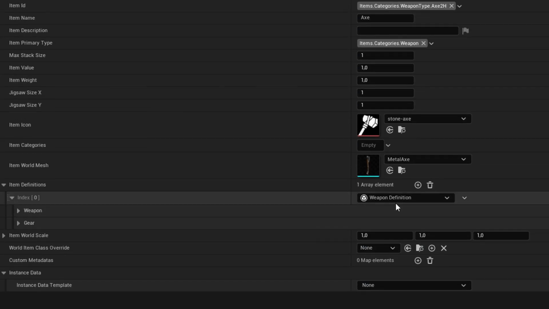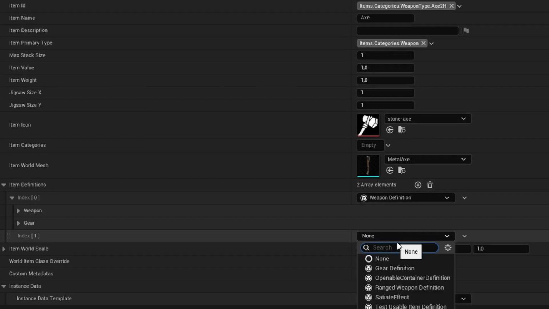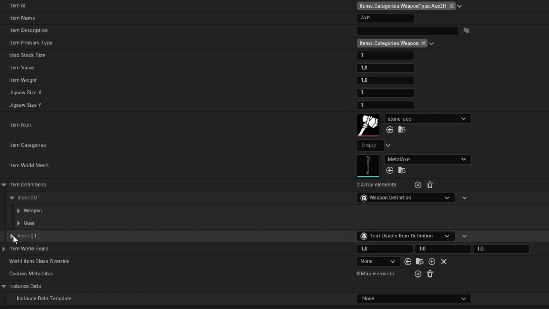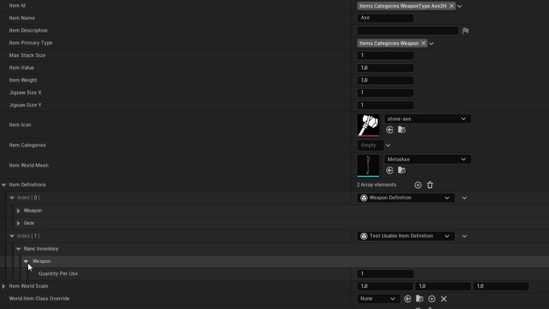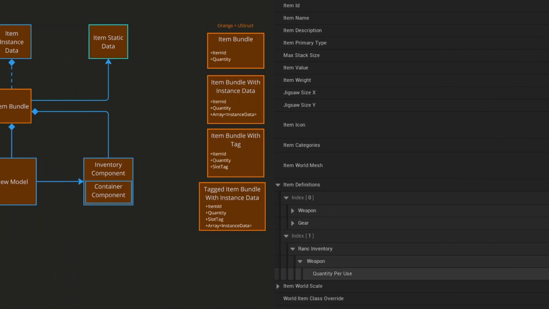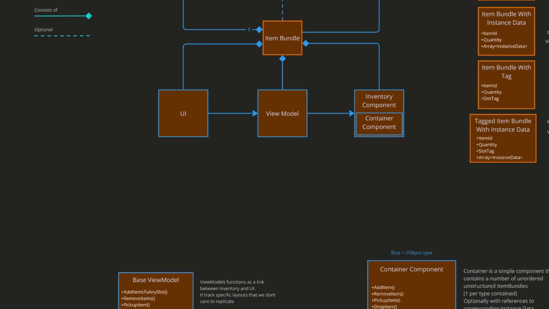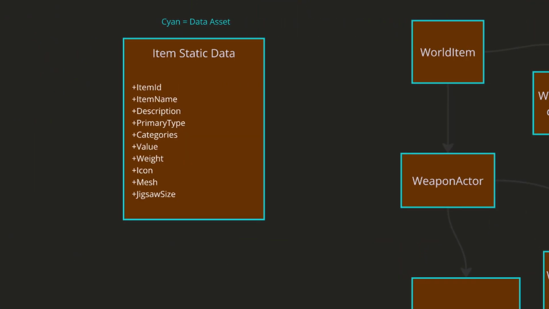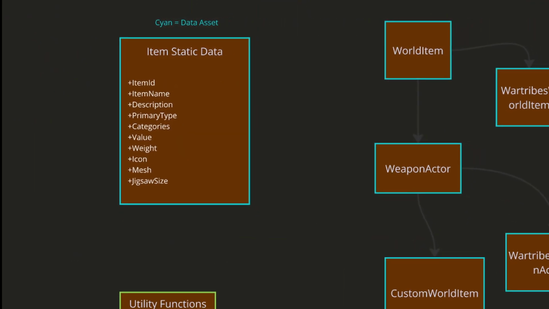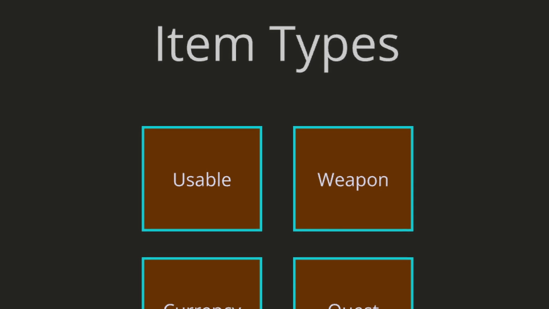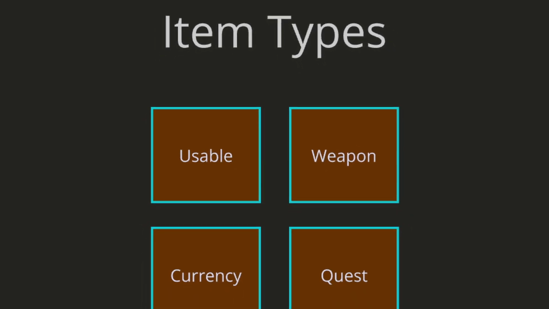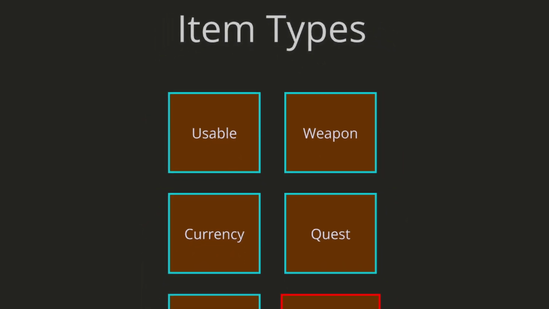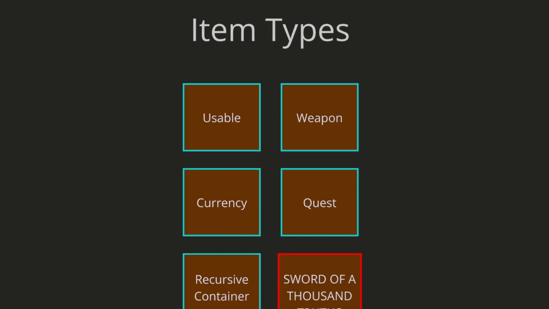Now, to show an example of how we can use this, let's look at how we can essentially create our own actor components, but for any class and object, not just actors. This lets us solve the composition over inheritance problem. Let's imagine we have an item system. We might create a base class for all items to share. Then we might want to have a specific functionality for some items. So we create subclasses like usable item, weapon, currency, etc.